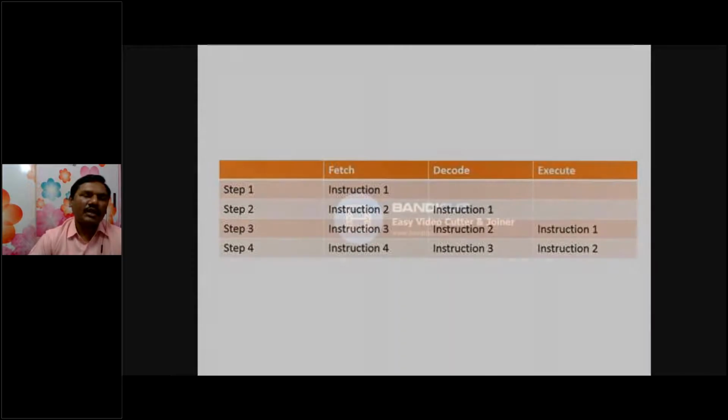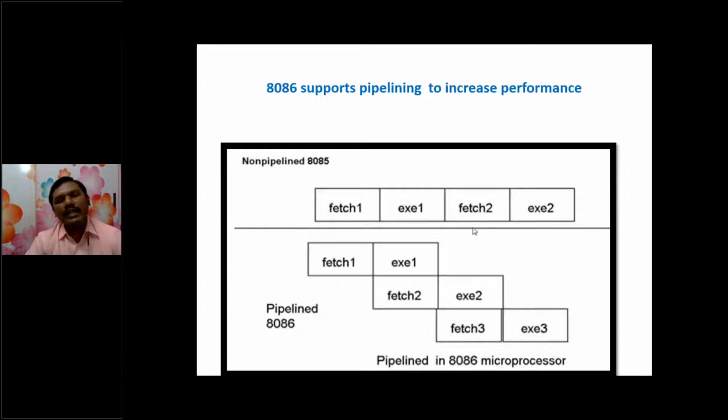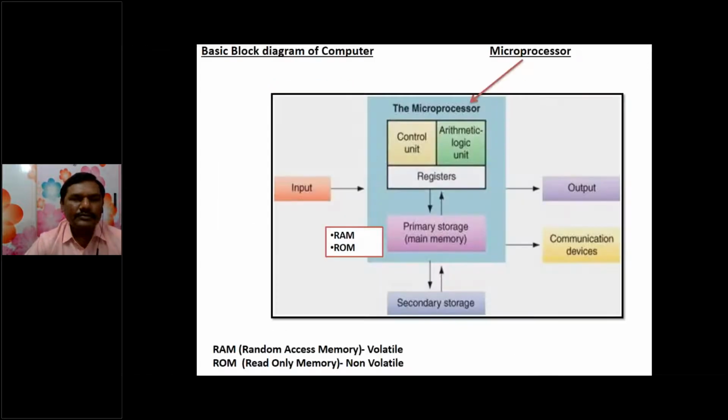Within one clock cycle, we can fetch three instructions from the memory. Whereas 8085 does not support pipelining, 8086 supports pipelining. So these are the different blocks of a microprocessor.